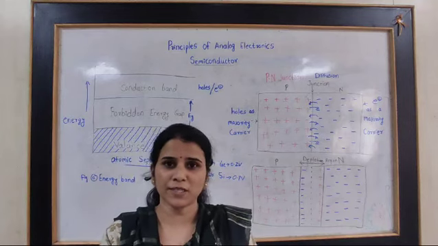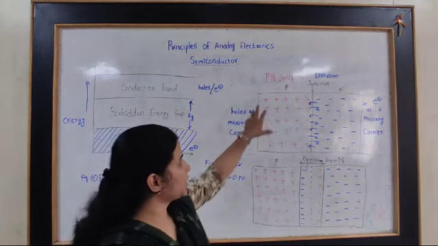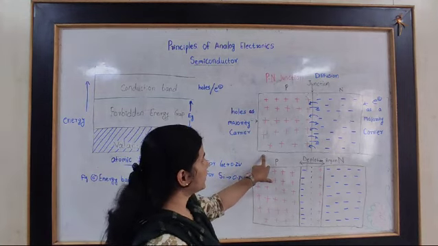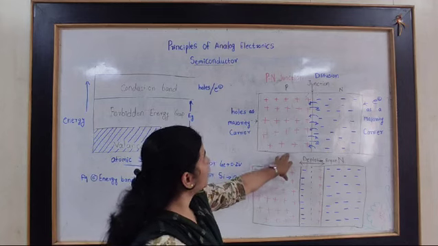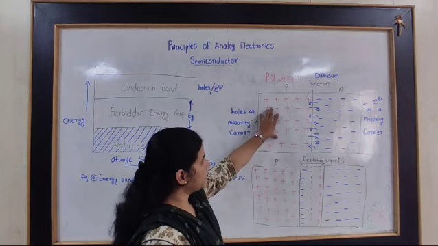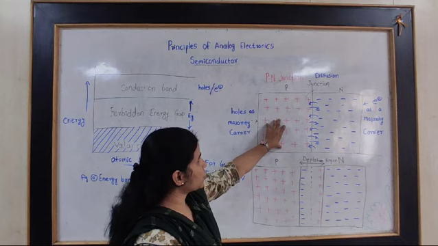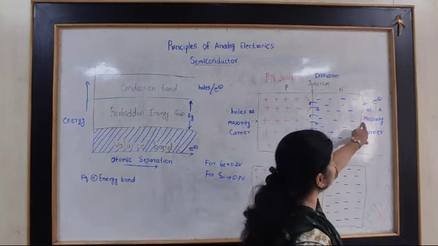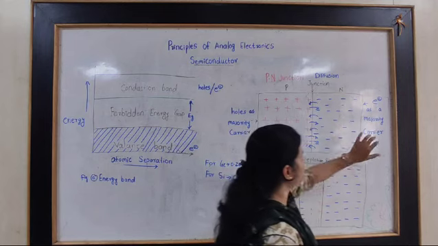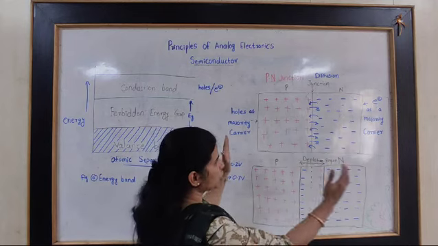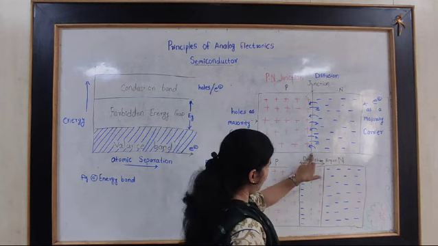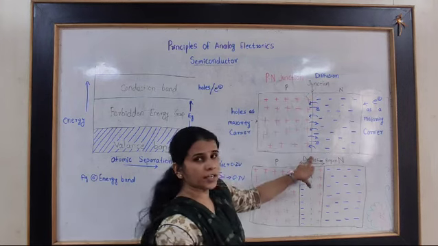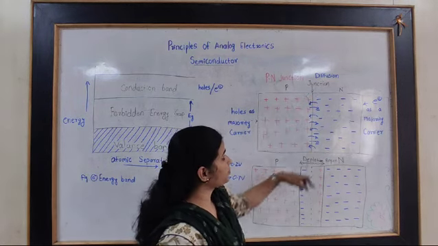By using these P and N type semiconductors, we get the PN junction, which we use for the PN junction diode. As we see in the diagram here, the PN junction. The P part consists of holes as majority carriers, whereas in N type semiconductor there are electrons as majority carriers. And when the PN junction is formed, one junction is created. That means this junction is called the boundary for this semiconductor.